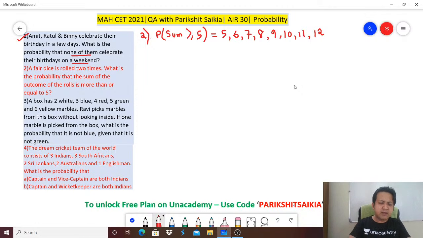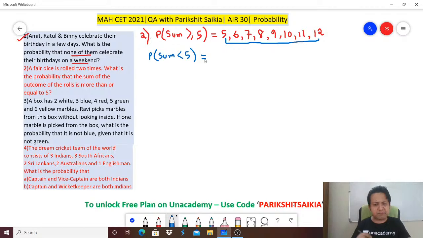But think about it. There are so many possibilities. Can I think it the other way? Can I say that if I find out the probability of the sum less than 5 and I say 1 minus that, that will also get me the answer, right? If I get the probability of the sum less than 5 and I do 1 minus that, I will get the same answer. Yes. So what is the probability of the sum less than 5? There are only 3 possibilities.